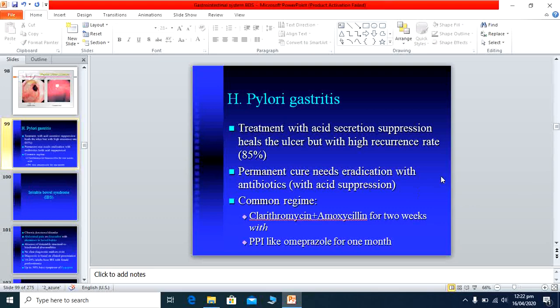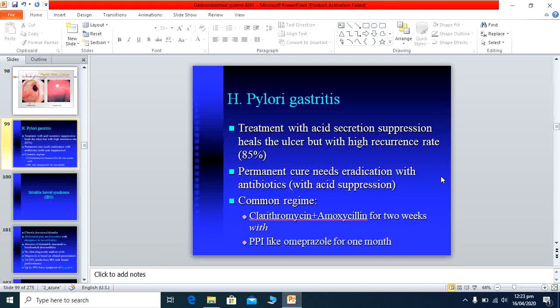So this is all for H. pylori gastritis or H. pylori infection. Other causes of gastritis or ulcer are NSAID use. We usually ask the patient to stop taking the NSAIDs, and if you have pain, replace them with paracetamol or some drugs of the celecoxib class, which usually do not cause gastritis. So we replace the painkillers or ask the patient to stop using them. So this is all for acid peptic disease.